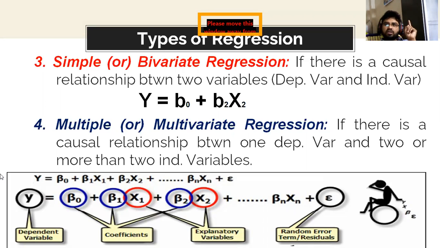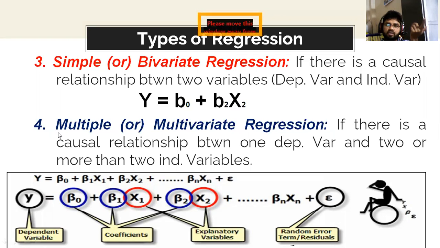As I told you, in the equation y equals beta 0 plus beta 2 x2, y is the one dependent variable and x2 is the one independent variable. So there are only two variables, y is dependent and x2 is independent. Beta 0 is the constant intercept, and beta is the slope of x2.